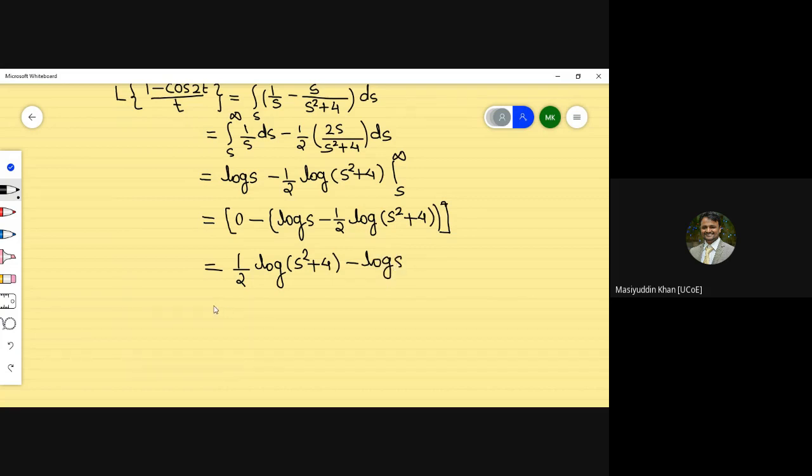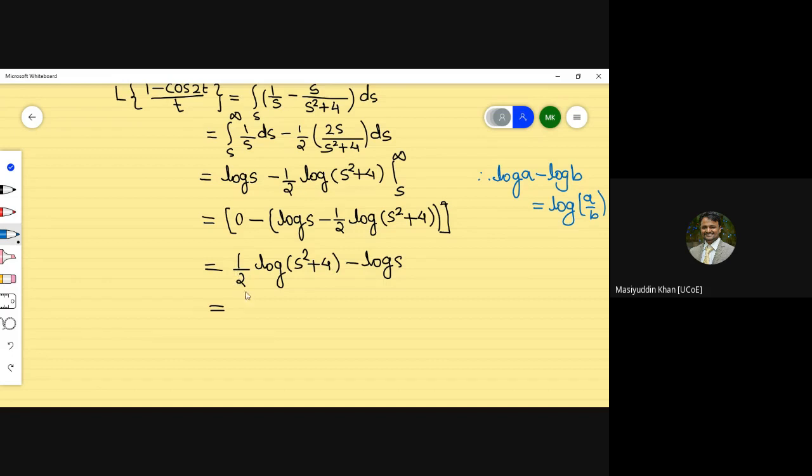And if you remember, in logarithms, log of a minus log of b is equal to log of a by b. So please remember this part, we have to apply the same rule here.